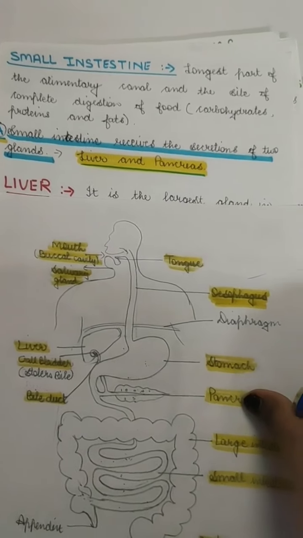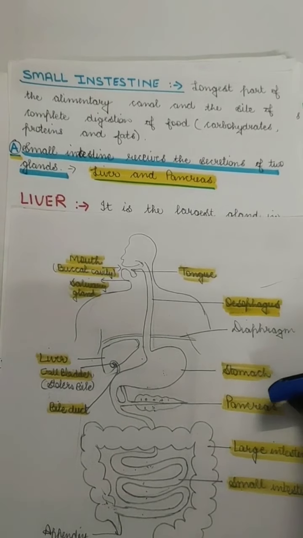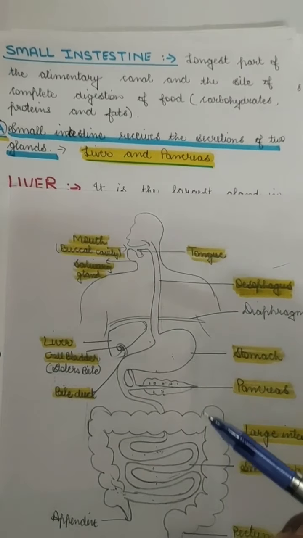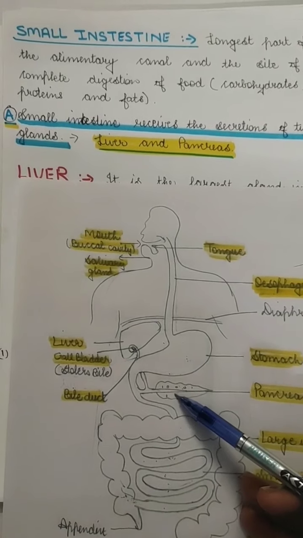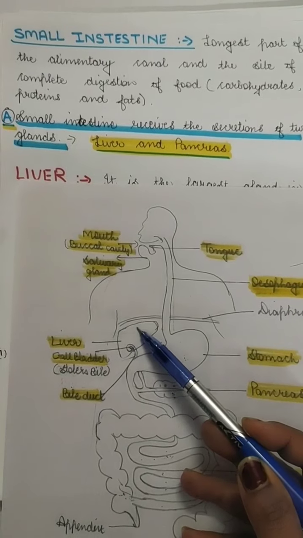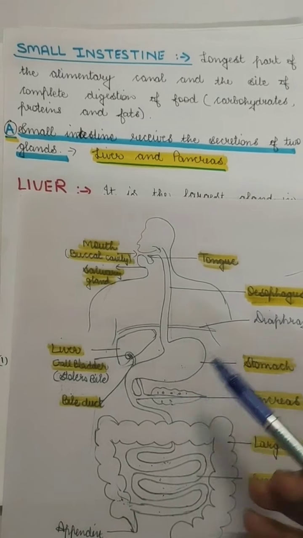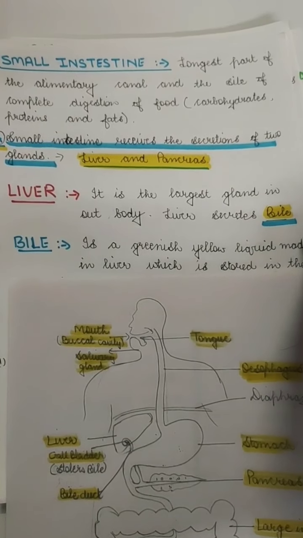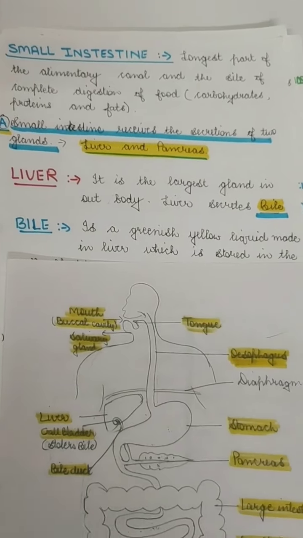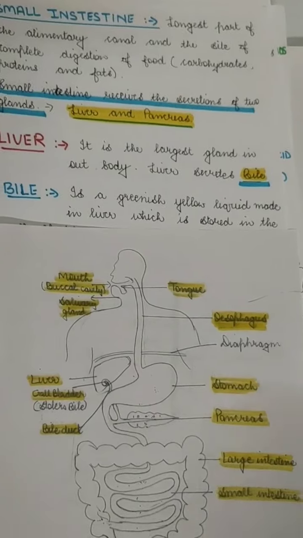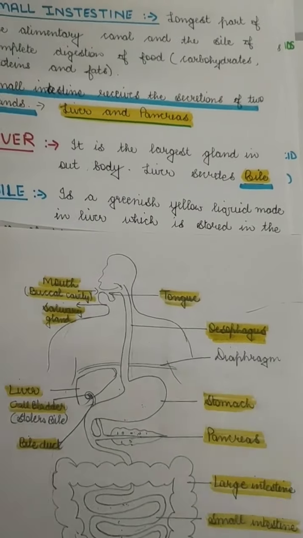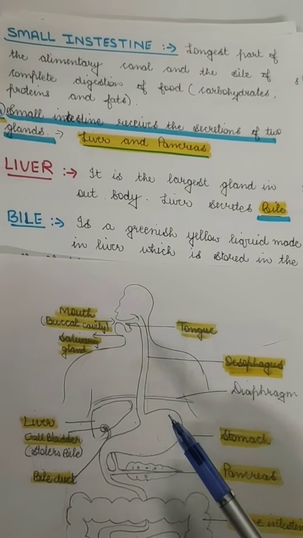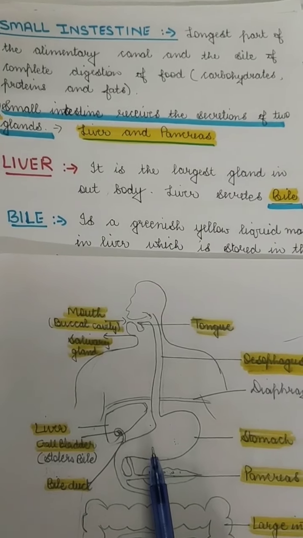So the small intestine also receives some important secretions. The secretion is received from these two important organs, which are called the liver and pancreas. The liver and pancreas are glands which secrete juices that are very important in digestion. The liver is the largest gland of our body, which secretes bile.